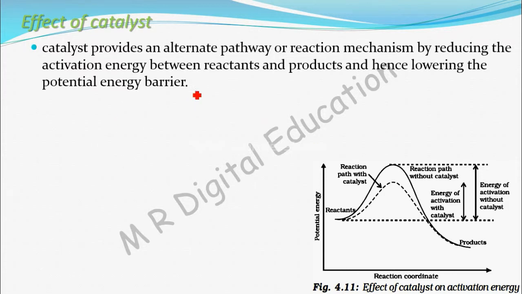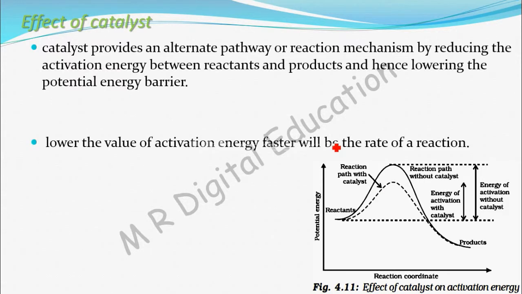Lowering the potential energy barrier means, see here, for reaction without catalyst, this much is the potential energy barrier. To overcome that potential energy barrier, you are providing activation energy to make them active to overcome this potential barrier. See, for reaction with catalyst, only this much is the potential barrier. So the potential barrier is reduced, no? That's what this sentence says. You know that the lower the value of activation energy, the faster will be the rate of reaction. This is by the Arrhenius equation.